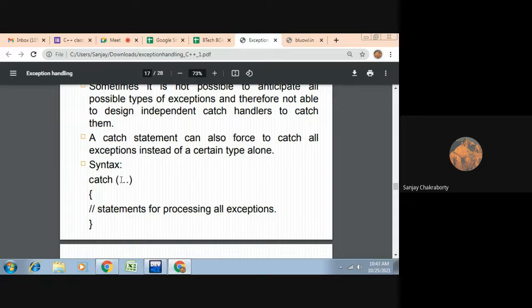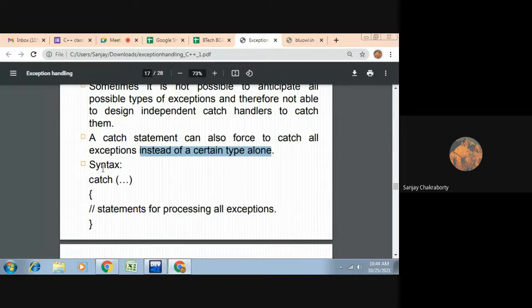I repeat again, with the help of this kind of catch statement syntax, you are able to handle any kind of exception without explicitly specifying what kind of exception you are handling. Right. So a catch statement can also be forced to catch all exceptions instead of a certain type alone. Okay, this is very important. So instead of specifying any certain type, this is the general catch statement by which you are able to handle any kind of exception.